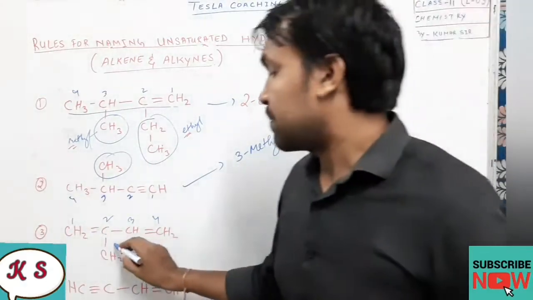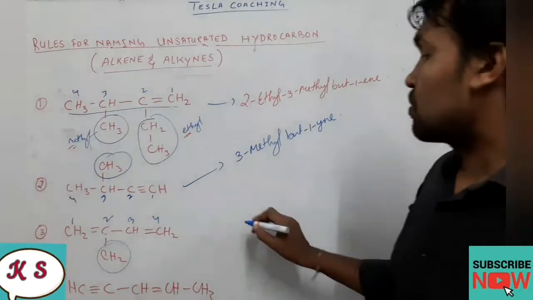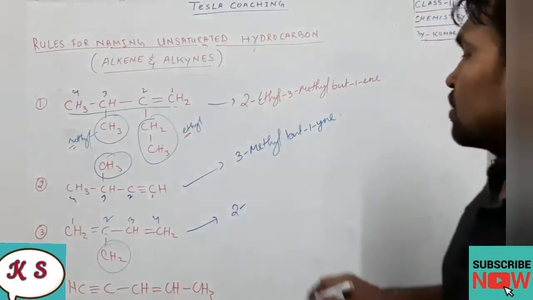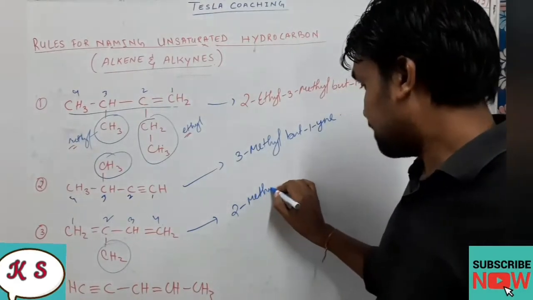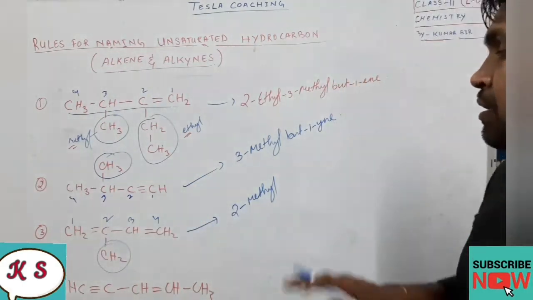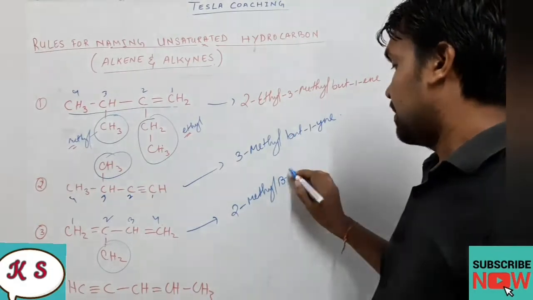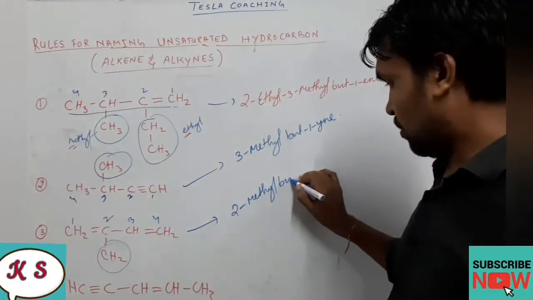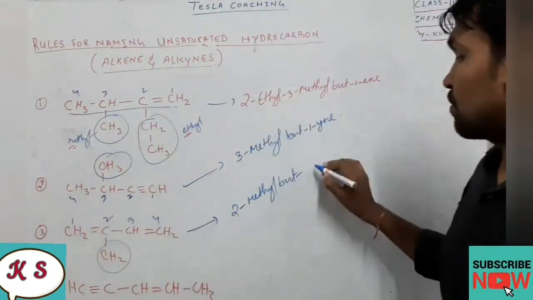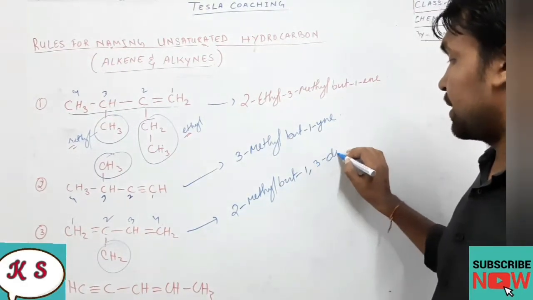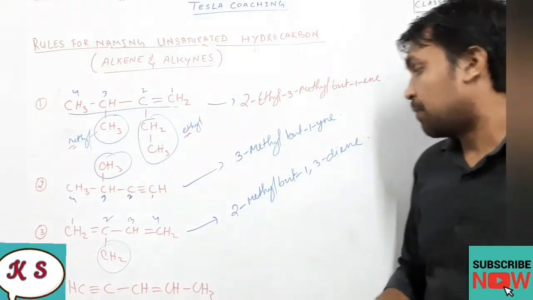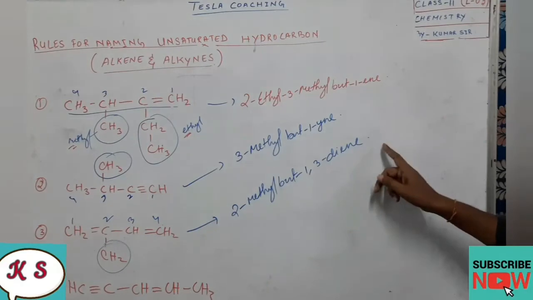So what is the position of the branch? As you can see, it is 2. So we'll write here 2. And how many carbons are there in the branch? Only 1. So it will be written as 2-methyl. Okay, students. And how many carbons are there in the main chain? There are 4. So it will be 2-methylbut. Here, don't write capital, it should be small. Then a dash, what is the position of the double bonds? 1 and 3. So we'll write here 1,3-diene. So this is the name of the third compound, 2-methylbuta-1,3-diene.